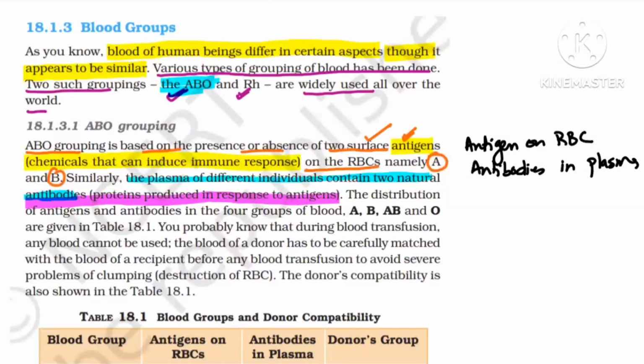Antibodies are proteins. And what are antigens? Are they proteins, carbohydrates, or glycoproteins?